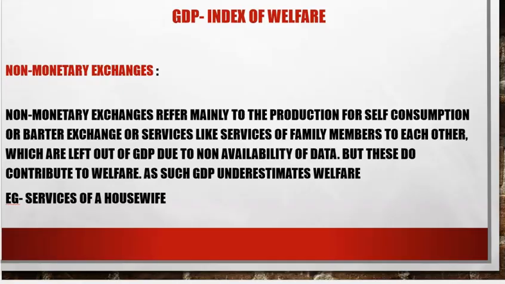It adds on to immense welfare, but it is not added in the GDP. So here the GDP underestimates welfare because it does not add non-monetary exchanges. Many non-monetary exchanges give us a lot of welfare, but do not add to the GDP.